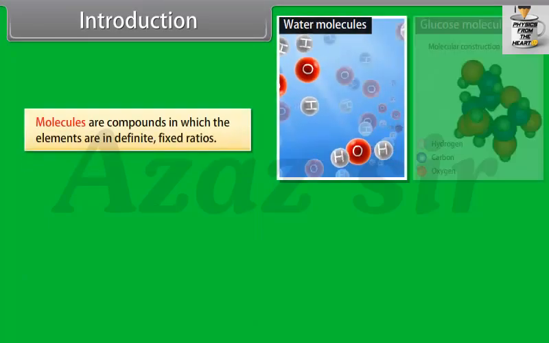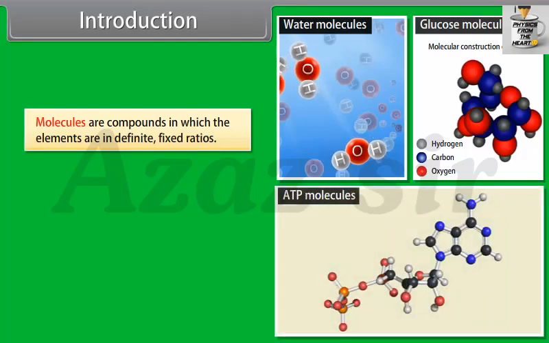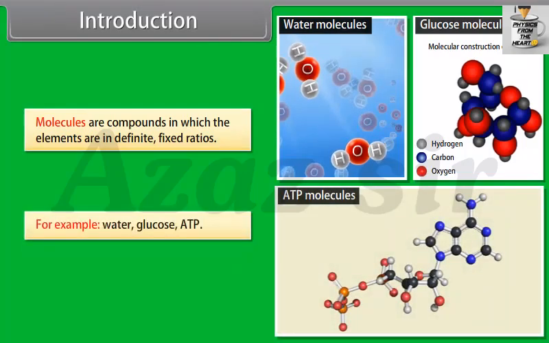Molecules are compounds in which the elements are in definite fixed ratios. For example, water, glucose, ATP.